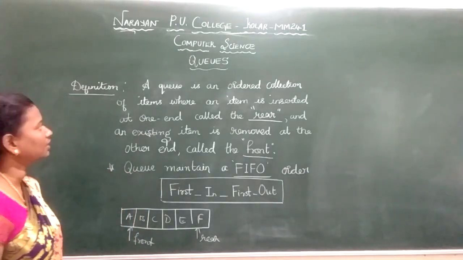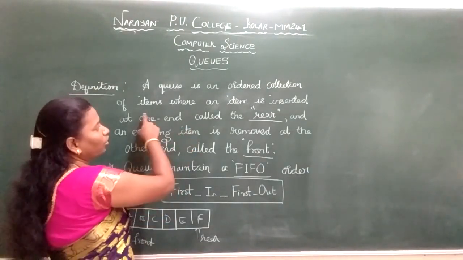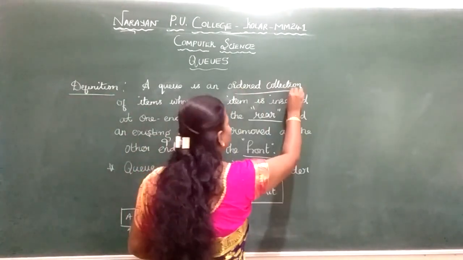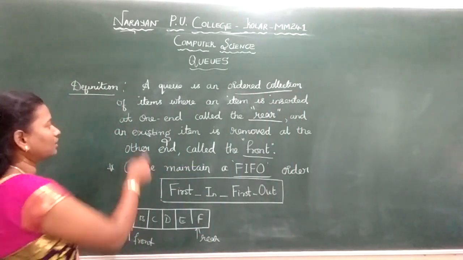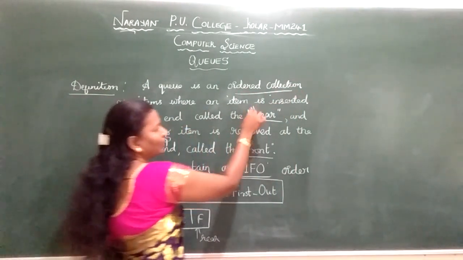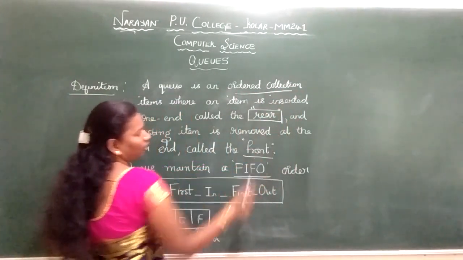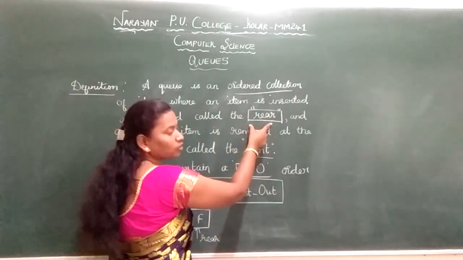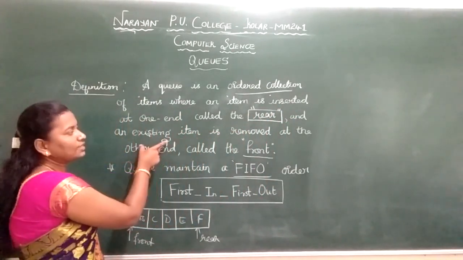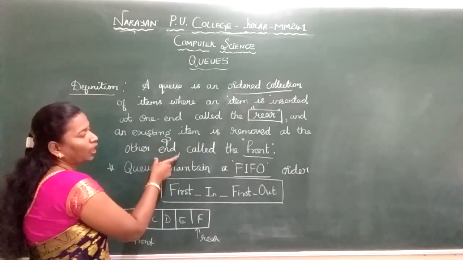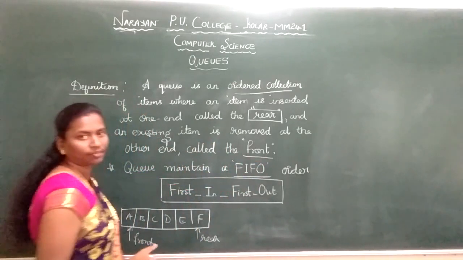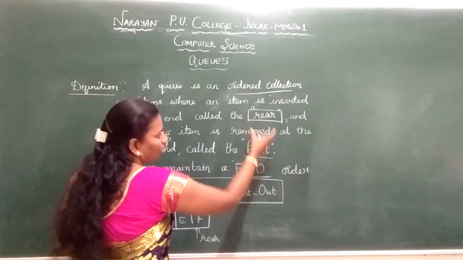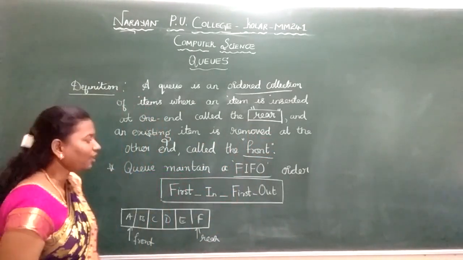Now let me give you the definition. A queue is an ordered collection of items. It is again a linear data structure, where the item is inserted at one end. We call that the rear end, R-E-A-R, where we insert the element. Existing items are removed at the other end, which we call the front end. I repeat, insertion takes place at the rear end and deletion takes place at the front end.